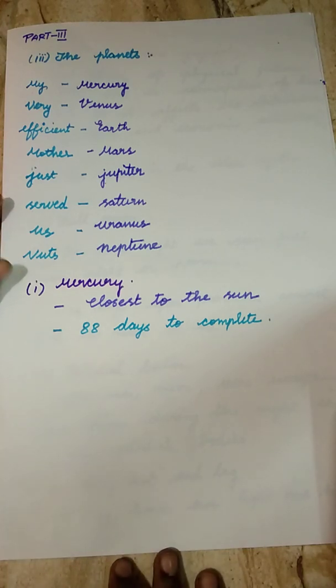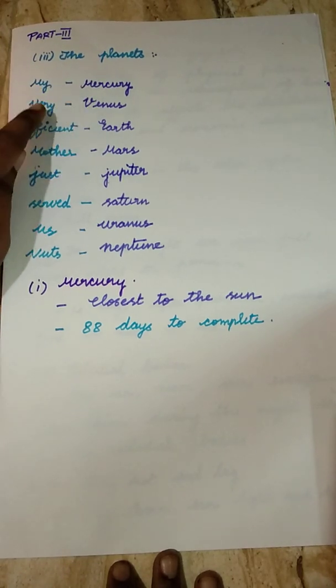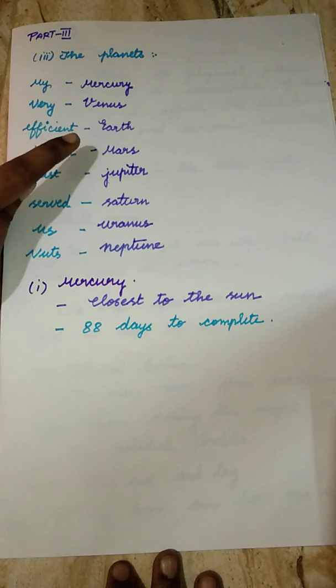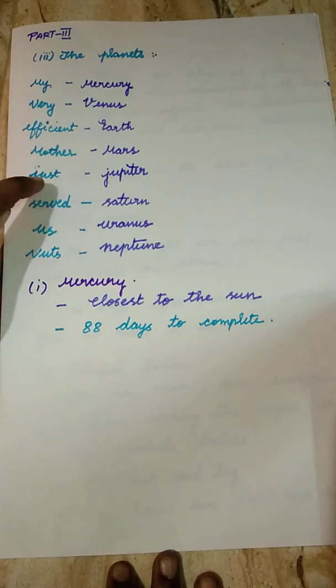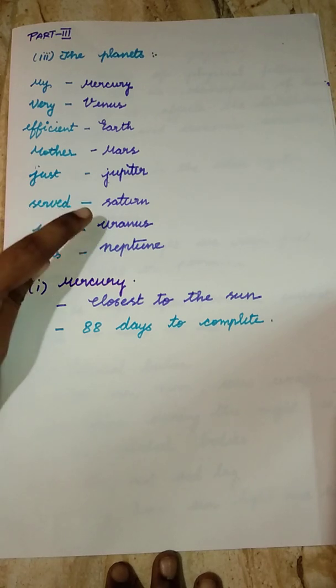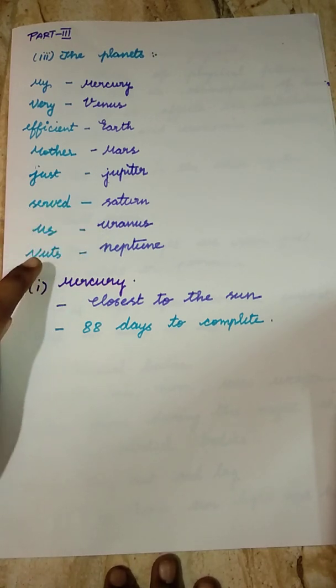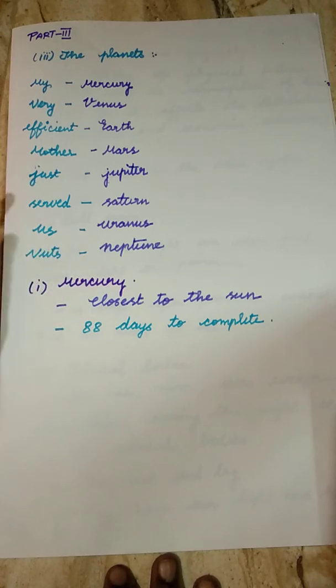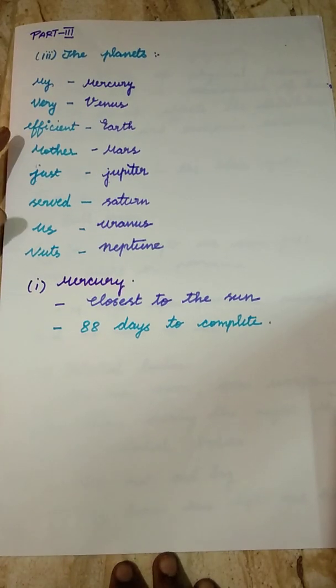Children, we can easily memorize the names of the planets in the order of their distance from the sun by saying: My very efficient mother just served us nuts. M for Mercury, V for Venus, E for Earth, M for Mars, J for Jupiter, S for Saturn, U for Uranus, N for Neptune. Children, it is an easy way you can study by using this method.